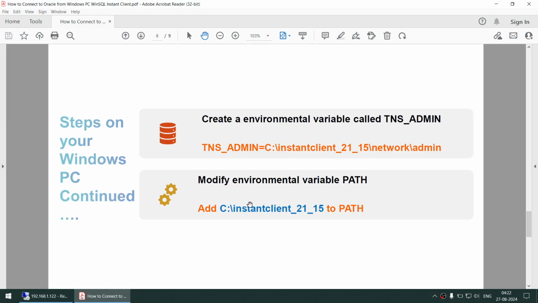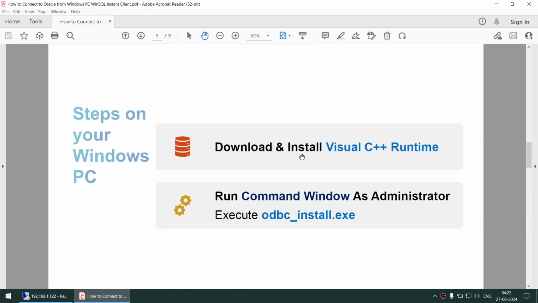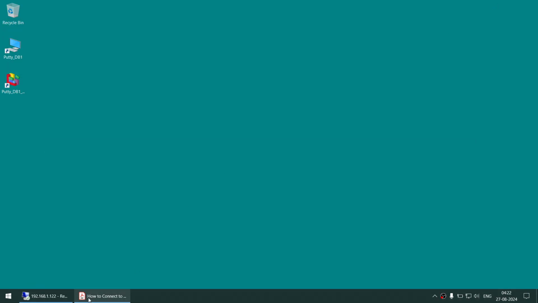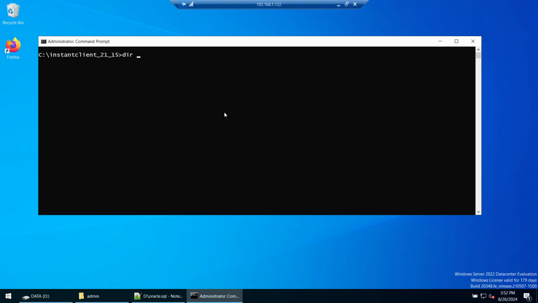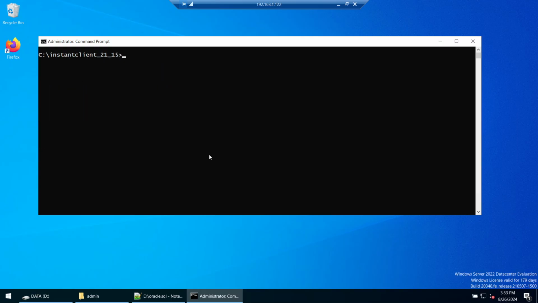We have to run odbc.install.exe and install the Visual C++ runtime. If I say start.exe, you will find a package called odbc install.exe. Execute this, and the ODBC driver is installed successfully. That looks good, and so that part of our work is done.